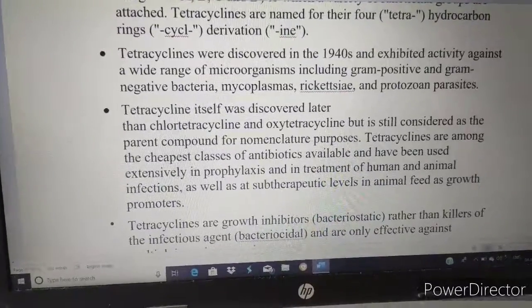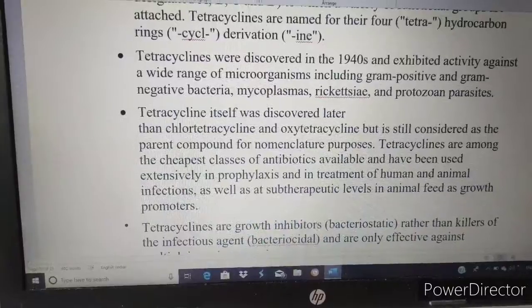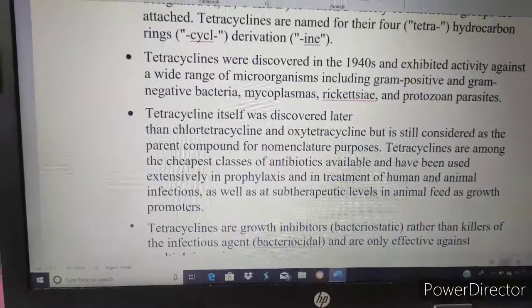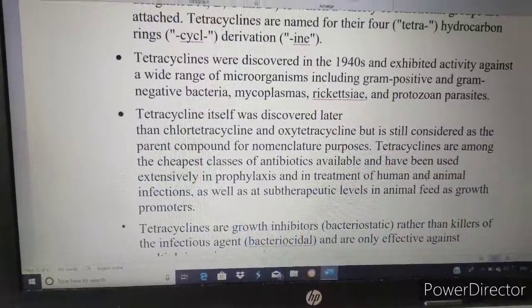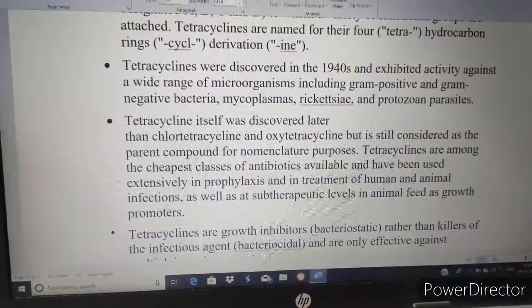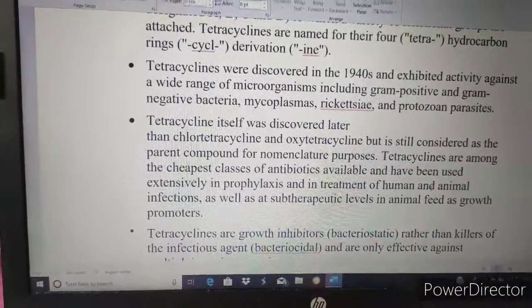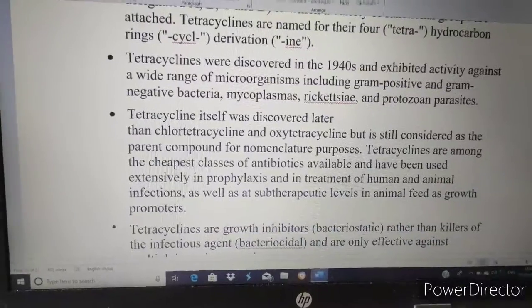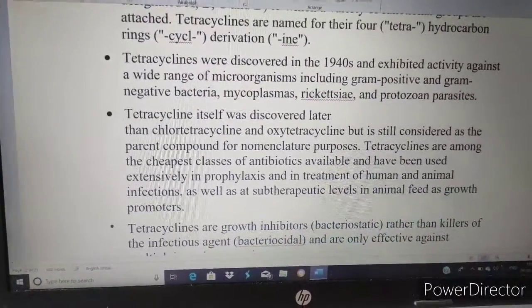Now the next point of the tetracycline introduction: tetracycline itself was discovered later than chlortetracycline and oxytetracycline, but is still considered the parent compound for nomenclature purposes. Tetracycline was discovered later than chlortetracycline and oxytetracycline, meaning these two compounds were discovered first.